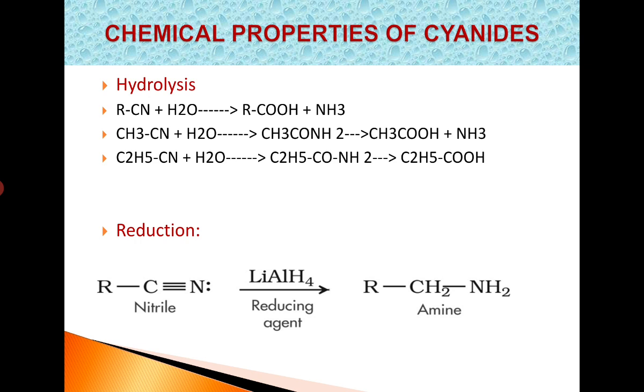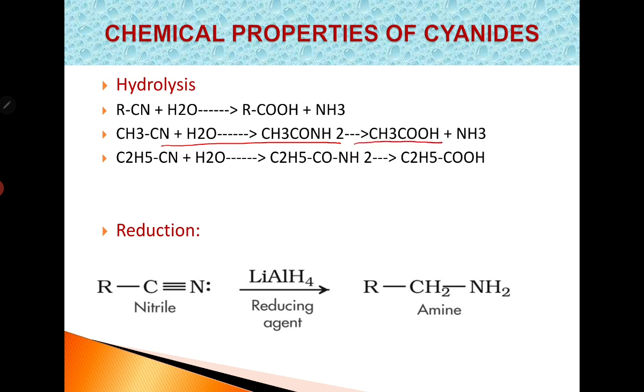Next, chemical properties of cyanides. Hydrolysis. See, remember always cyanides on hydrolysis give acids. They undergo hydrolysis both in the presence of acids and also bases. Partial hydrolysis using alkaline H2O2, amides are obtained. Okay, partial hydrolysis gives amides, but this again on hydrolysis gives acids.